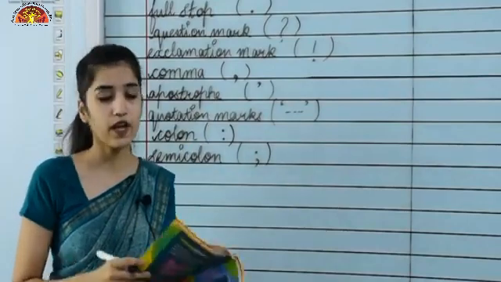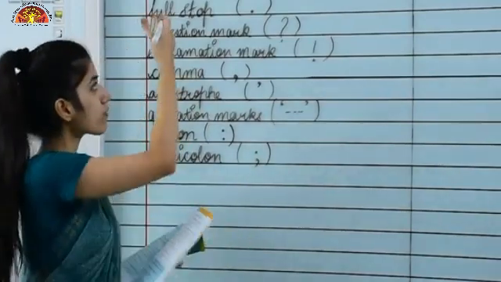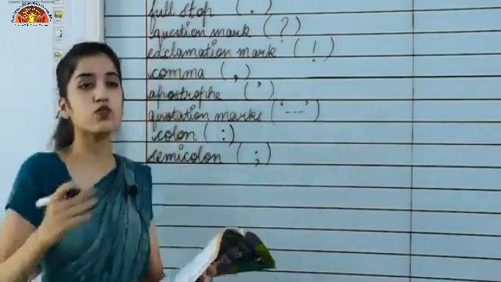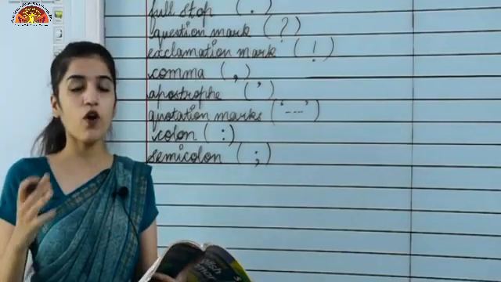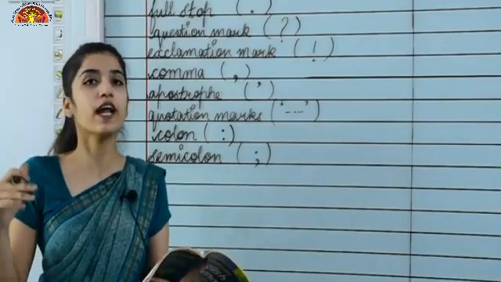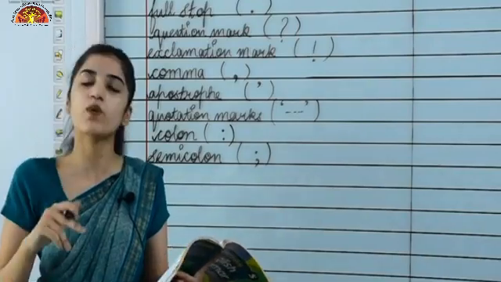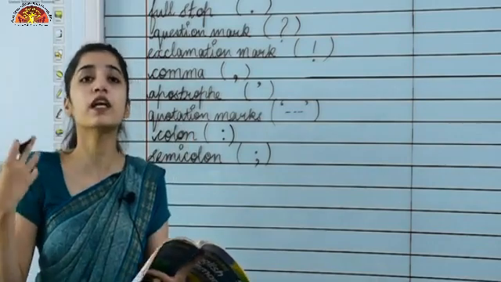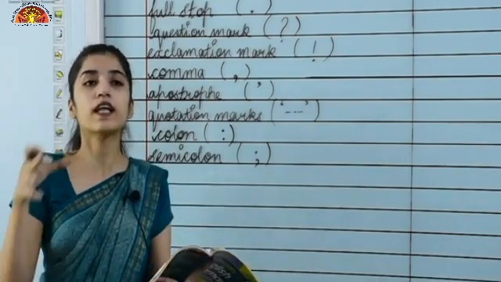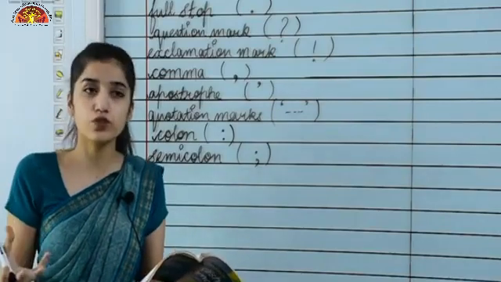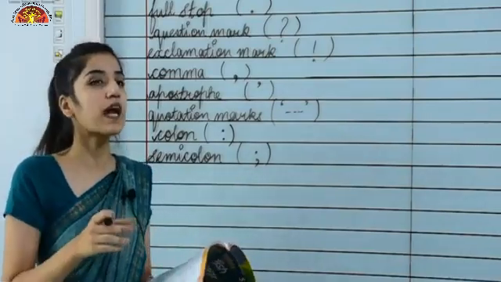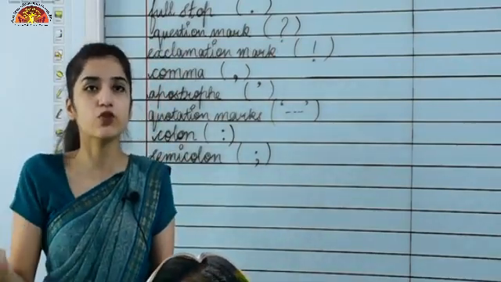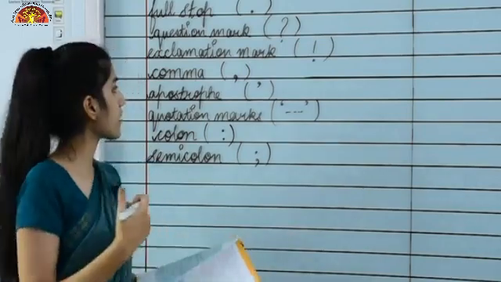As you all know, a full stop is used to end a normal statement, right? And a question mark is used to end a question. They are always used in a question. When we are ending a question, at that time we use what? A question mark at the end, right? Exclamation marks are used to show strong feelings, when there are words expressing strong feelings or emotions. At that time we use an exclamation mark with the word or the sentence that is expressing an emotion.